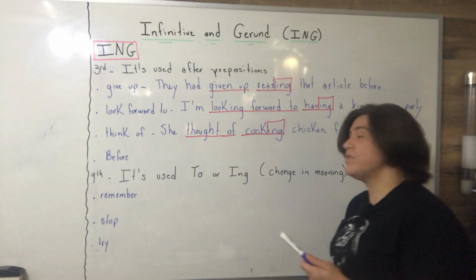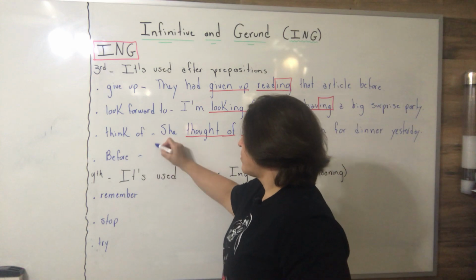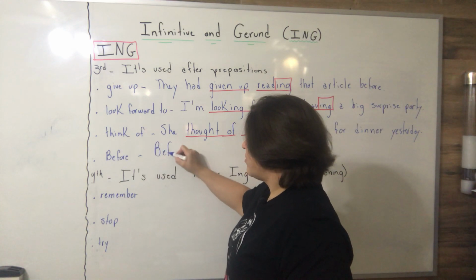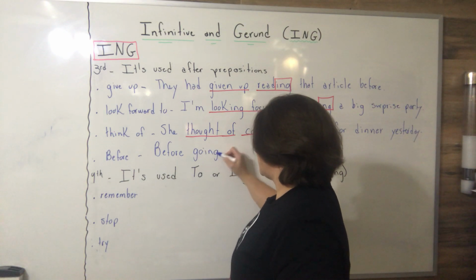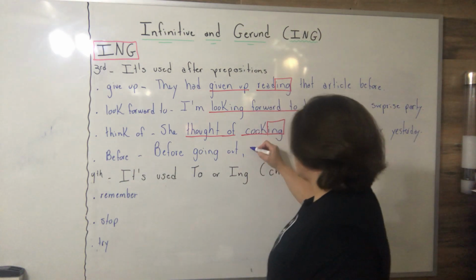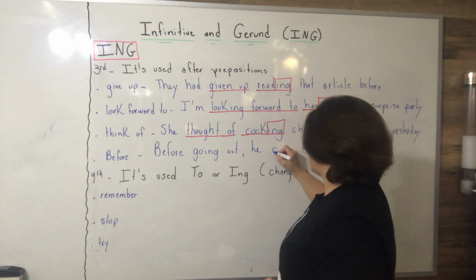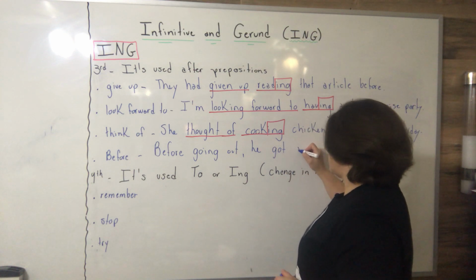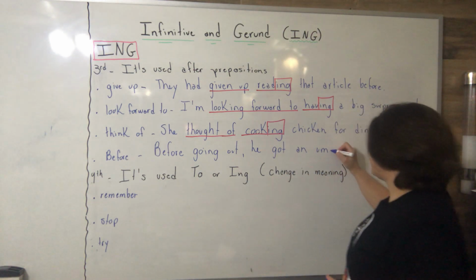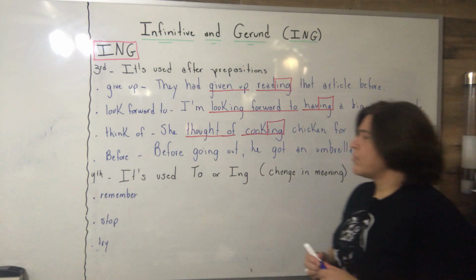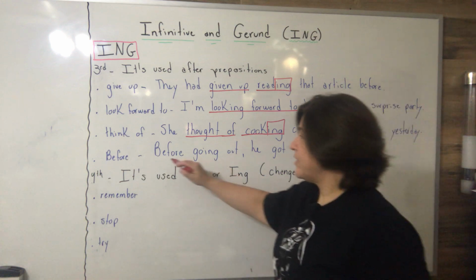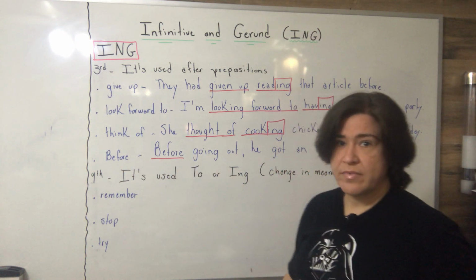Before is a preposition. Before going out, he got an umbrella. We have a preposition.